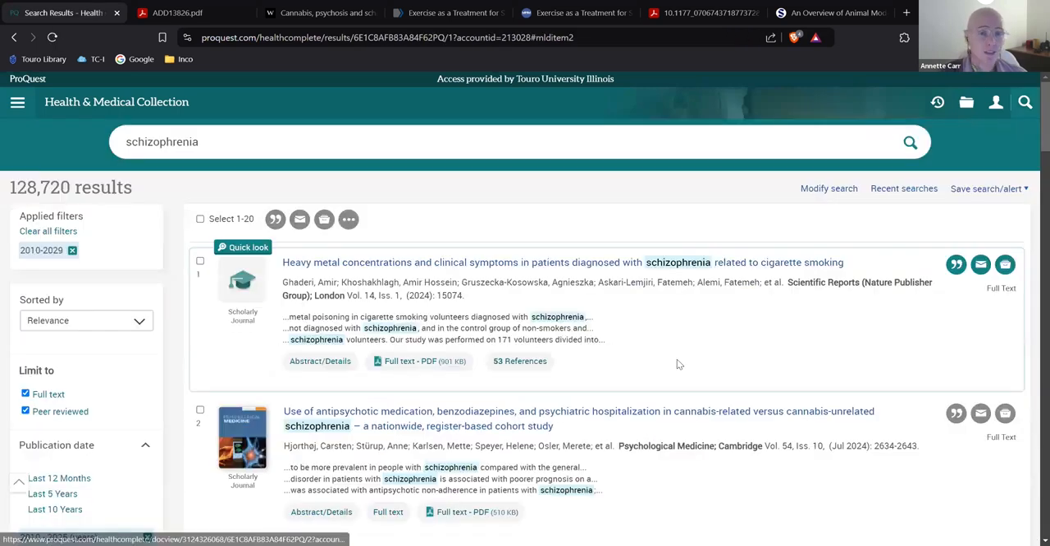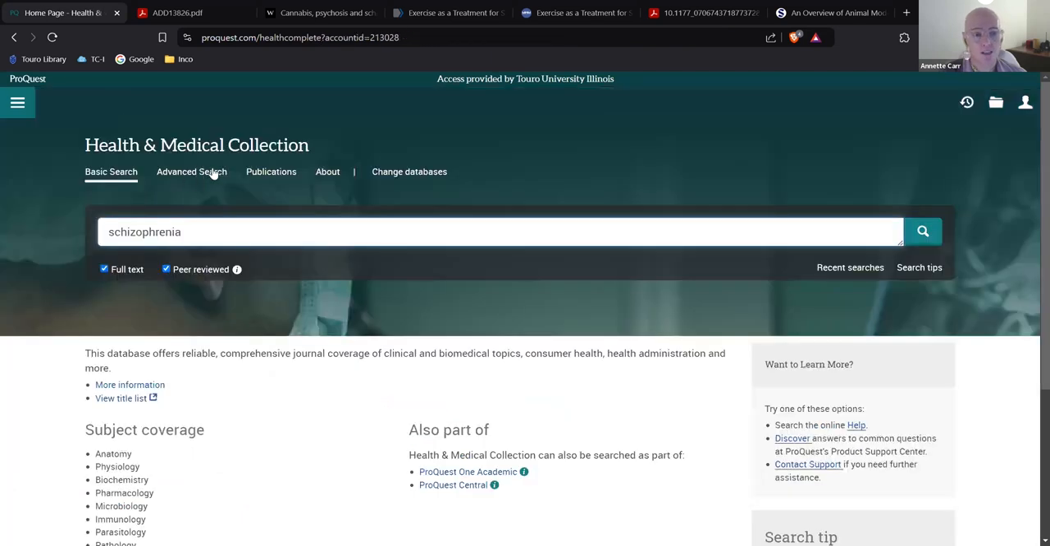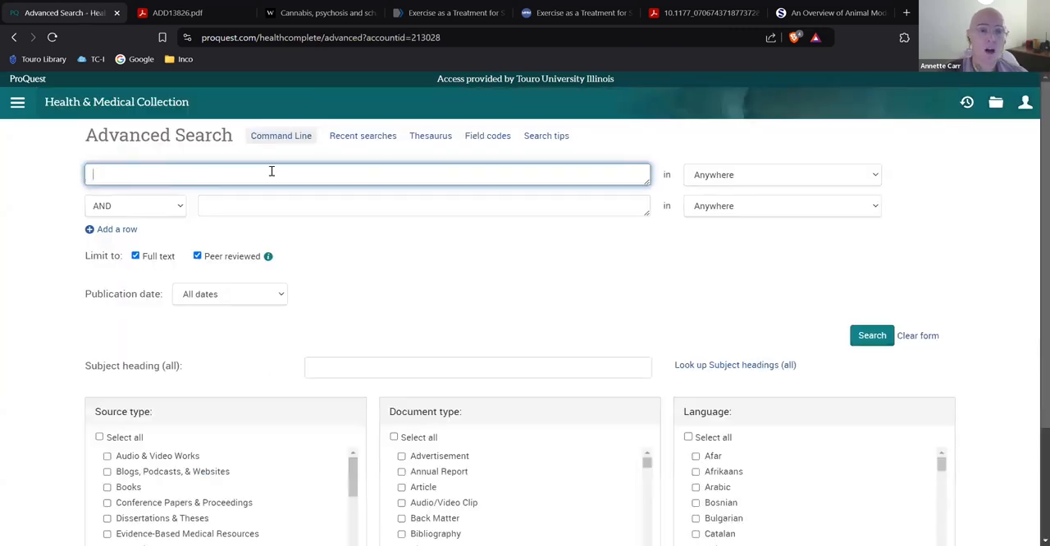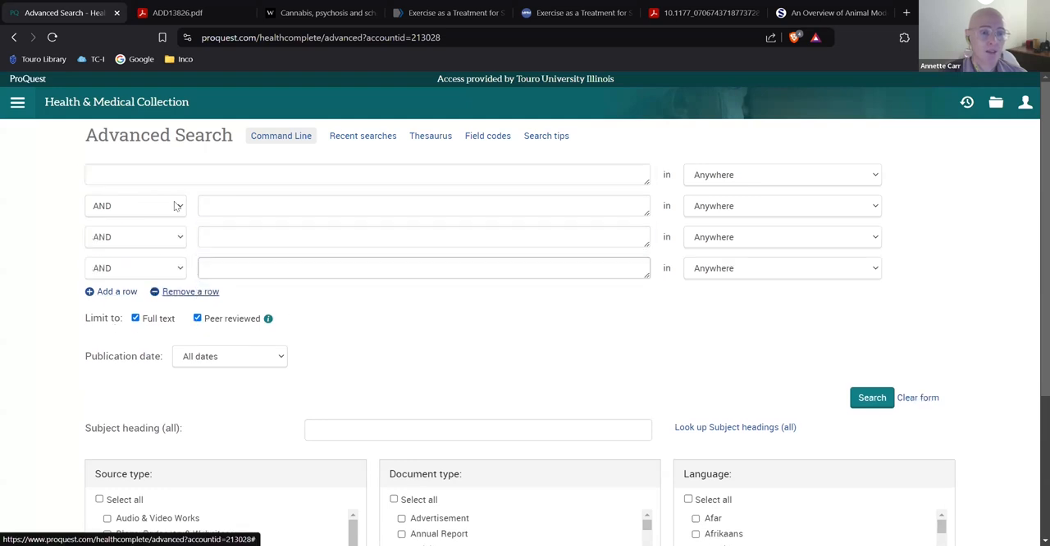Okay, so how do we narrow this down? That's the next topic. Schizophrenia, like we said before, is a very wide topic. So you can either go to modify search here, or you can go back to Health and Medical Collection. Either way, you want to get to advanced search. Basic search is just going to do one word. Advanced search is going to break down the search into these boxes that can help you add more layers to your search. So you can always add more topics or take more topics away.